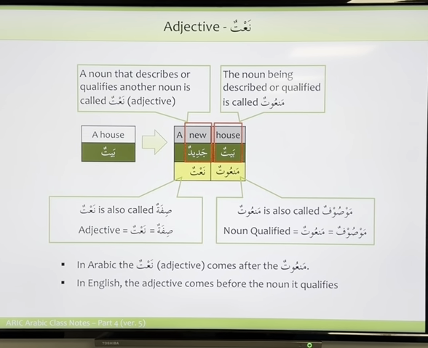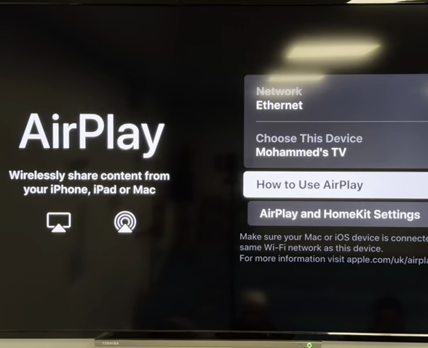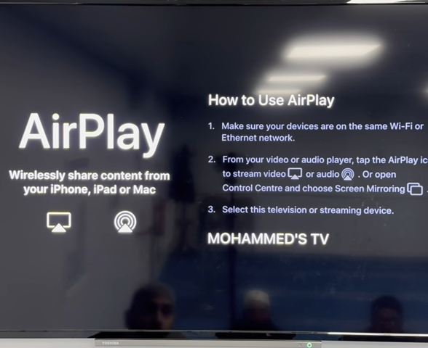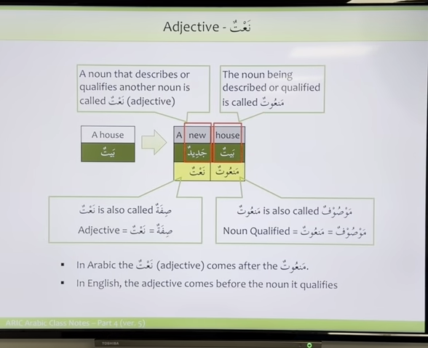What you call manut is also called mawsufun. So it's also called mawsufun, man'utun, noun qualified.